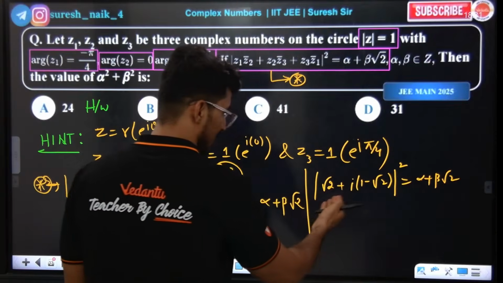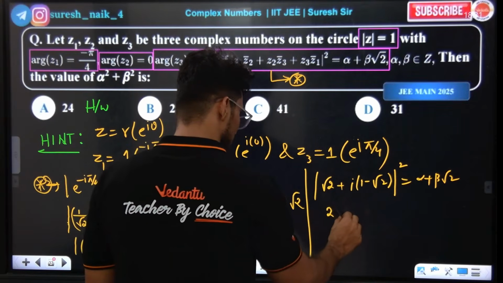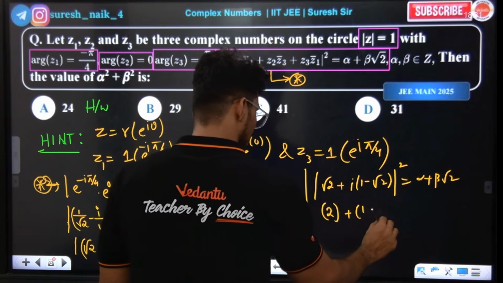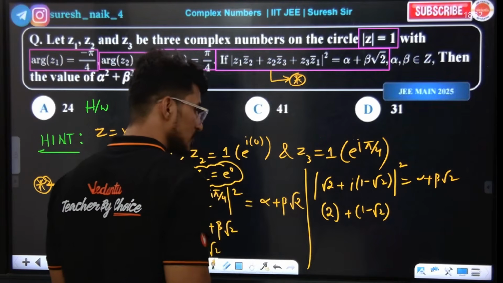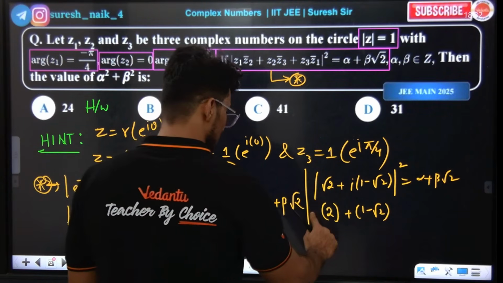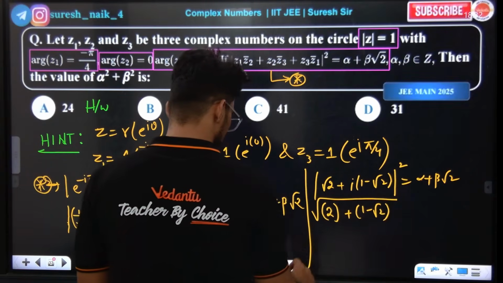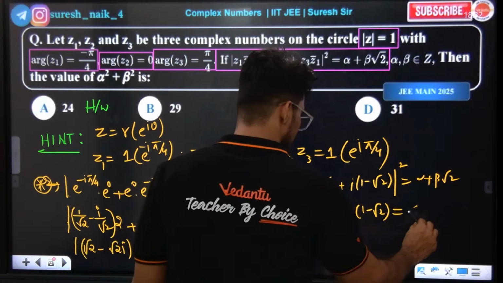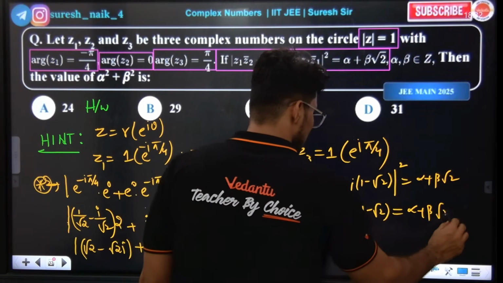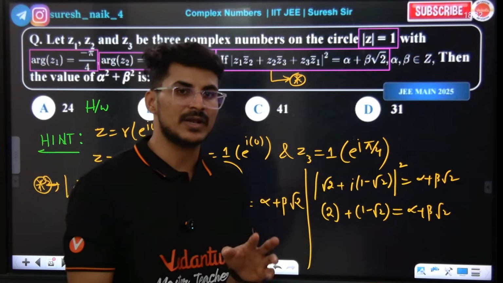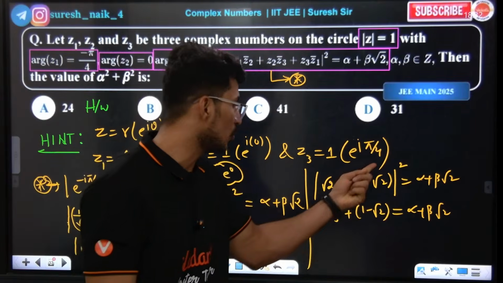So what is this, what is its magnitude? Root 2 whole square which is 2, okay? 1 minus 2 whole square, okay? And square root of this, root 2 whole square makes it 2. Guys, when you take the magnitude of some complex number, a root of something will come, and the root and the square cancel.